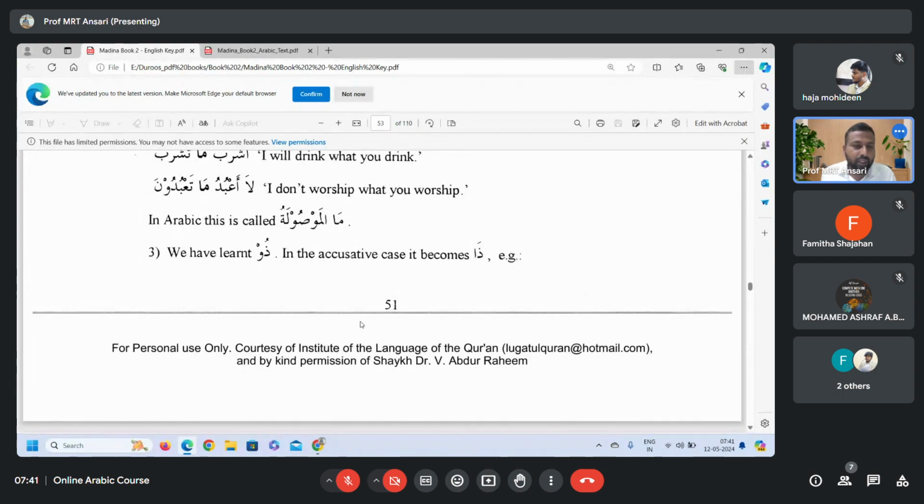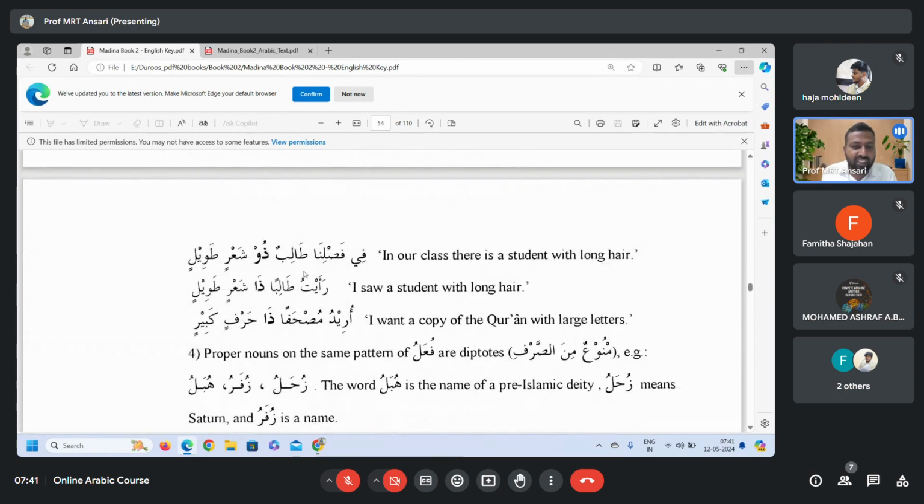Point number 3, we have learned dhu. This is done in lesson number 1 of book 2. We have learned dhu. In the accusative case, it becomes dha. Example: Fi saffina talibun dhu sha'rin tawilin. In our class, there is a student with long hair. So dhu sha'rin. Ra'aytu taliban dha sha'rin tawilin. I saw a student. So taliban is maf'ul bihi and dha is its description.